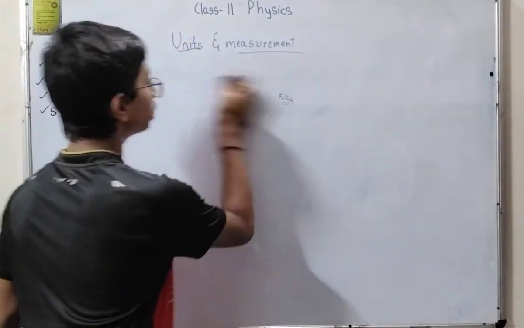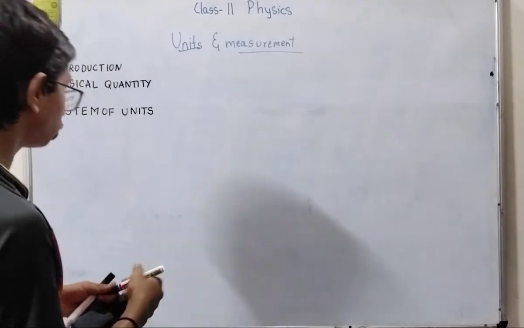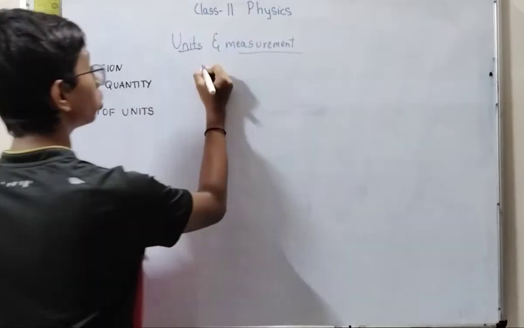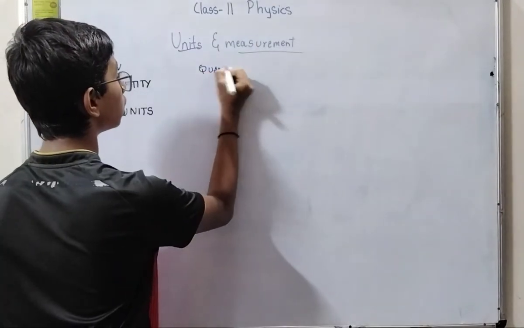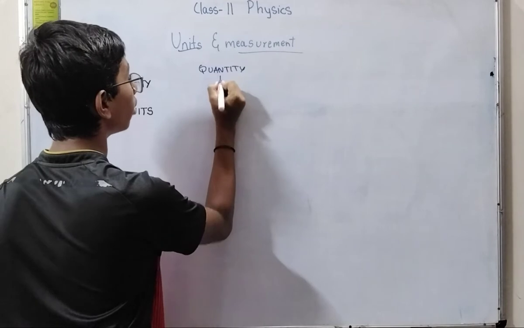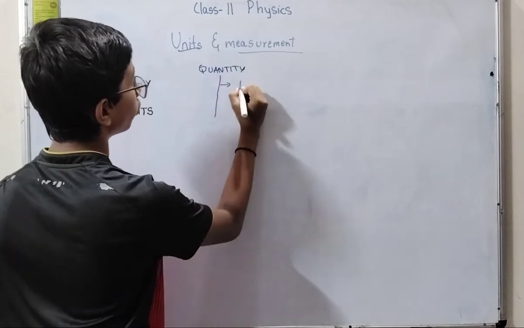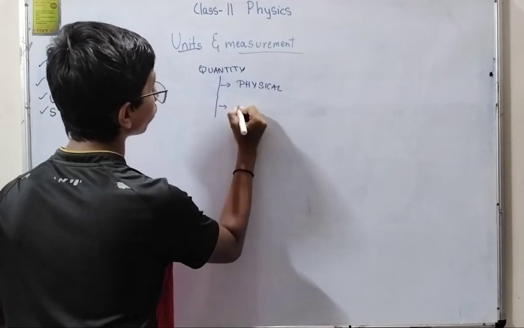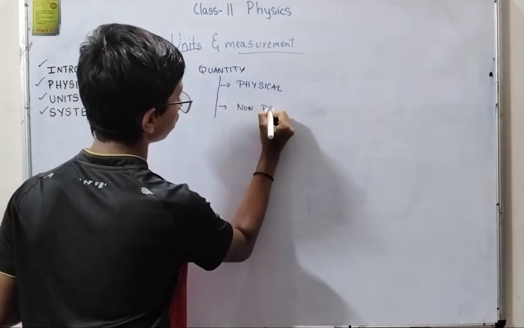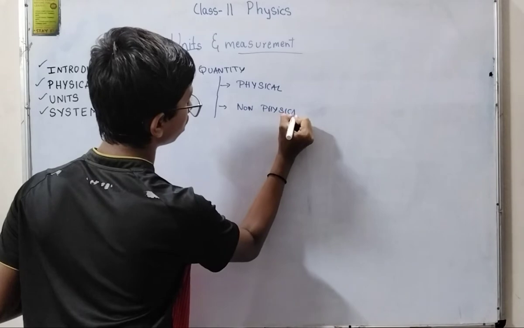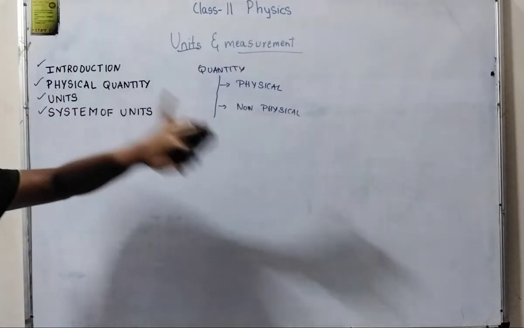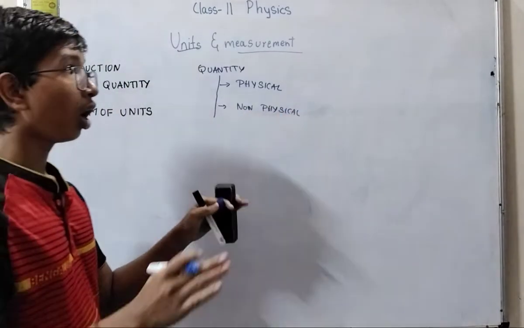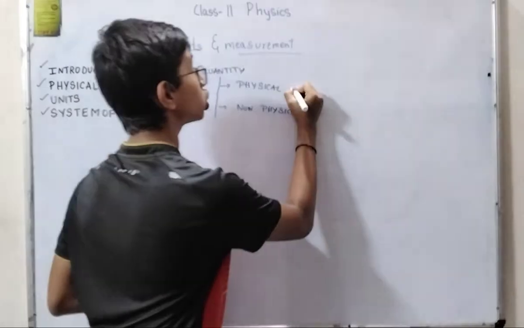Now let's start with quantity. We have two types: physical and non-physical. Physical means those things which can be measured.